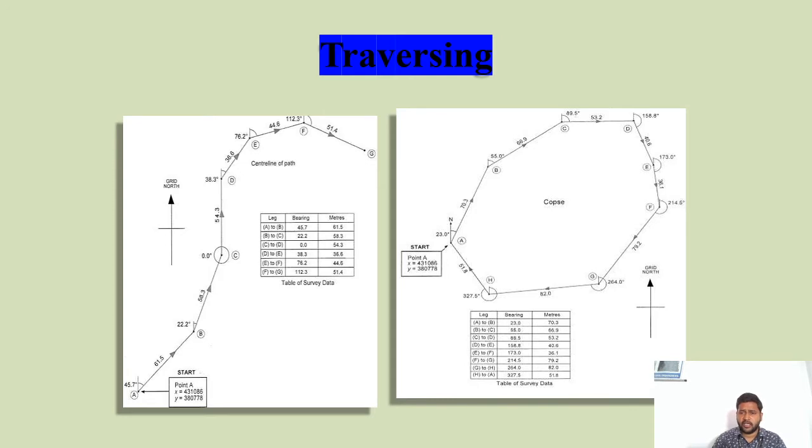If you observe this picture, it shows the stations A, B, C, D, E, F, G, H, and it ends at A. So this is also called a closed loop. This is called an open loop. If it is a closed loop, we need to measure all the bearings at each particular station, and the distance between the two stations will be recorded in this tabular form.